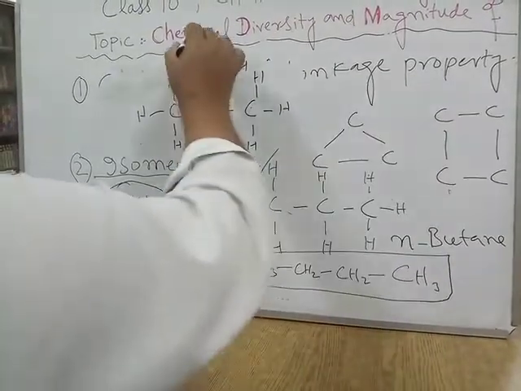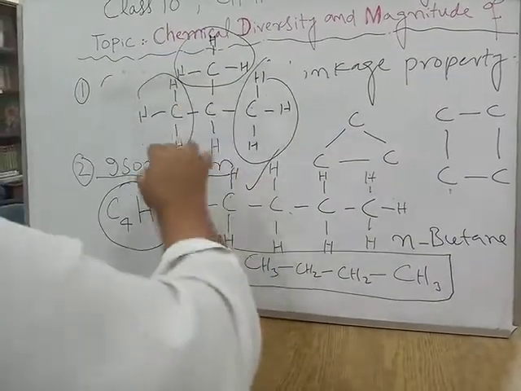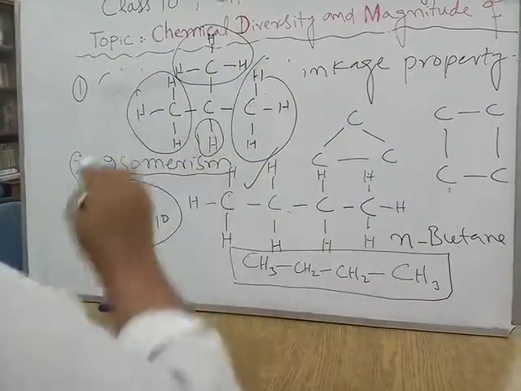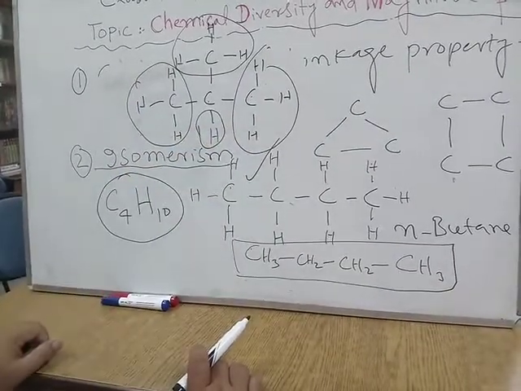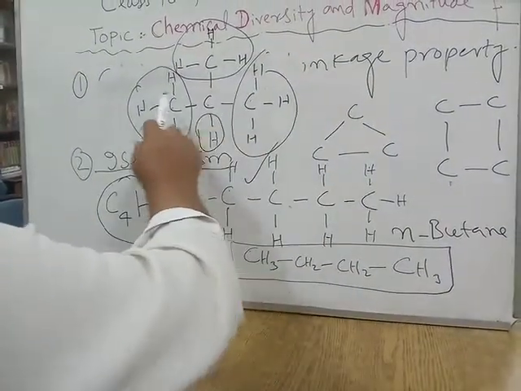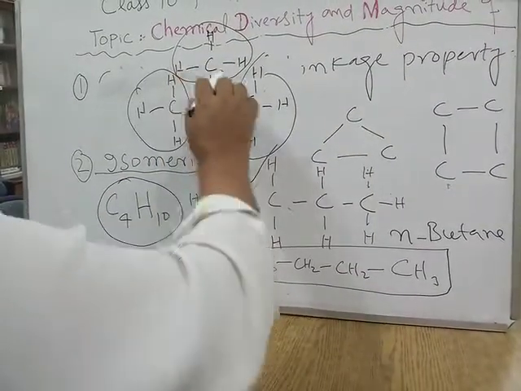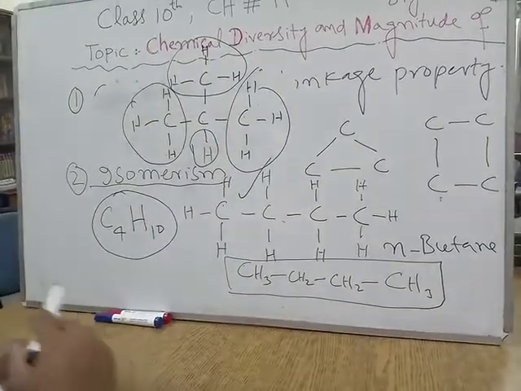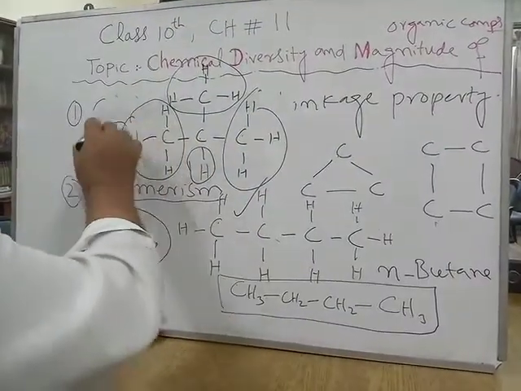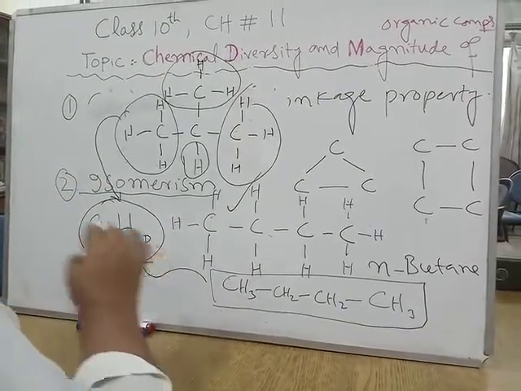How many hydrogens? 3 here, 3 here, 3 here, and 1 here. 3, 3, 6, 3, 9, 1, 10. So 4 carbon atoms and 10 hydrogen atoms. Again, this compound also has the same formula.